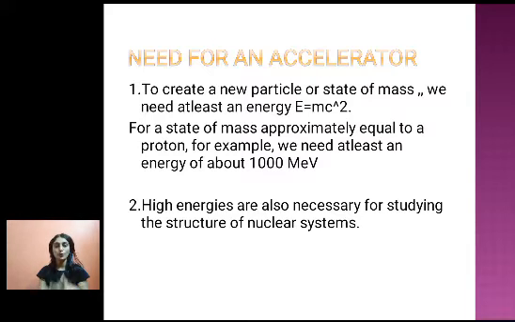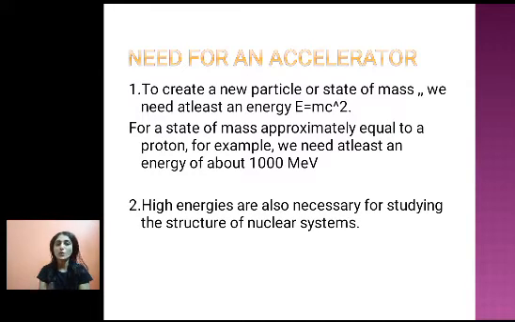When I talk about proton and neutron, which have mass approximately 1836 times higher as compared to the mass of an electron, then obviously I will need energy approximately 2000 times higher as compared to whatever energy is required for creating an electron. That means around 1000 MeV of energy is required for a state of mass of a proton.